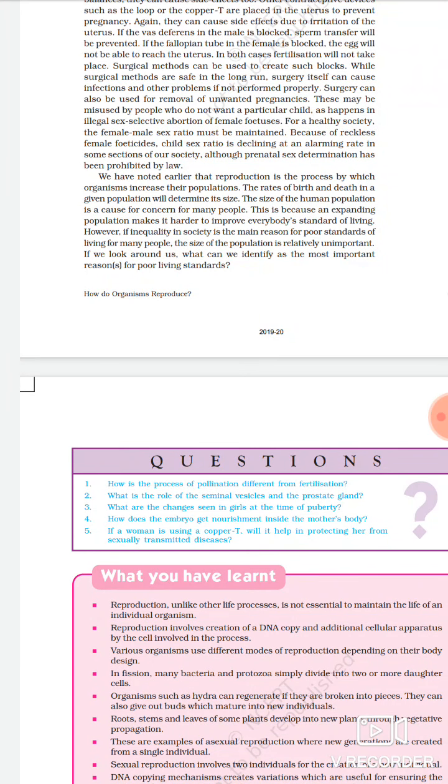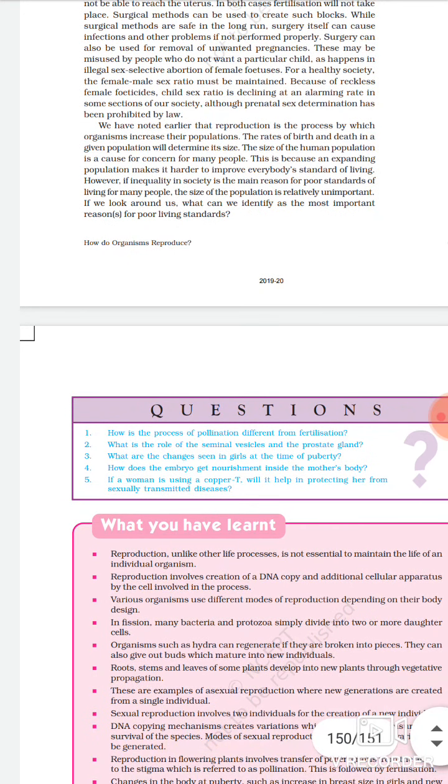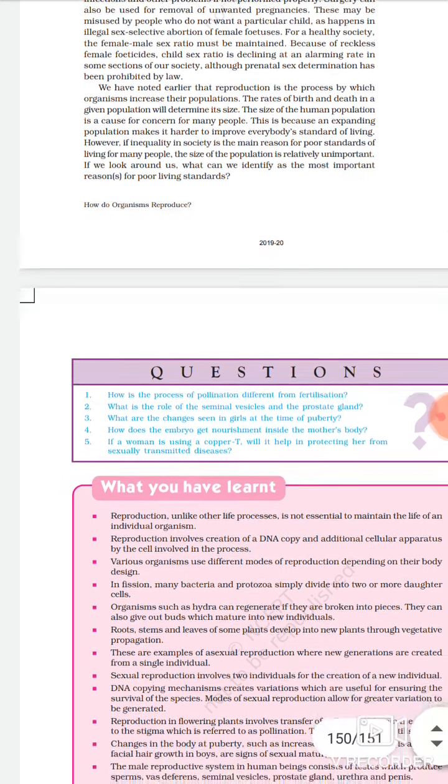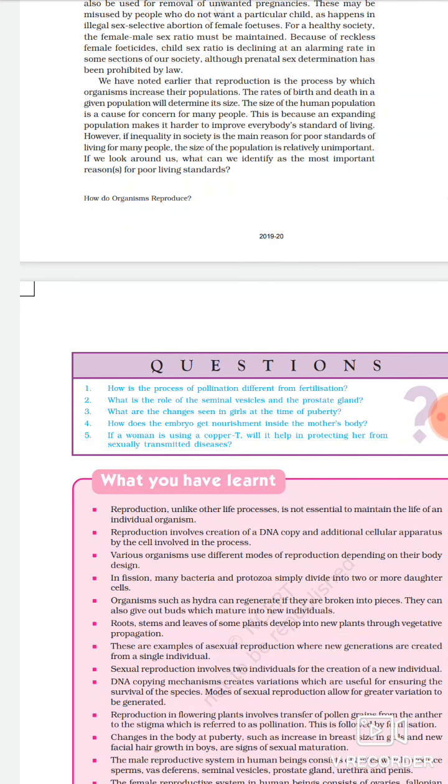We have noted earlier that reproduction is the process in which organisms increase their populations. The rates of birth and death in a given population will determine its size. The size of the human population is a cause for concern for many people. This is because an expanding population makes it harder to improve everybody's standard of living. So that is very important over here.